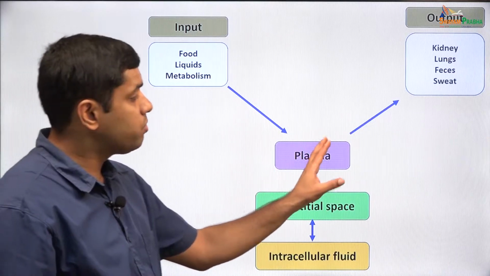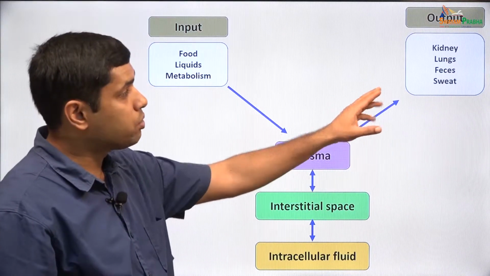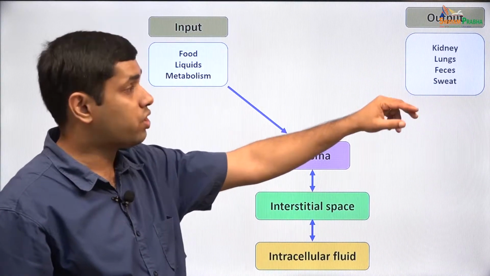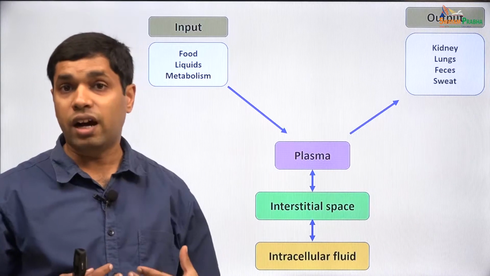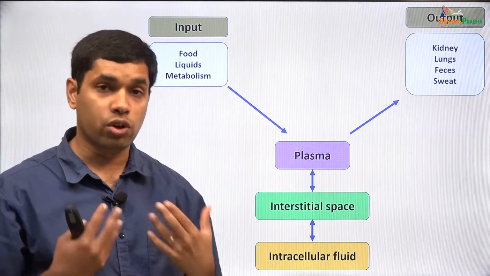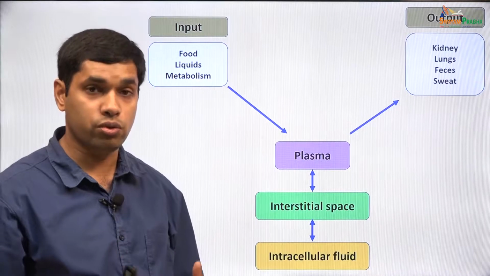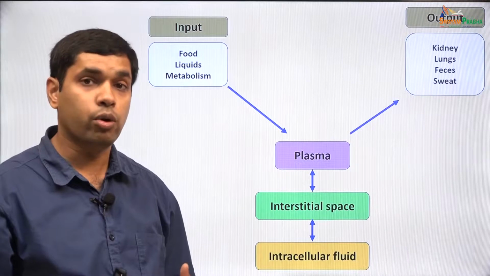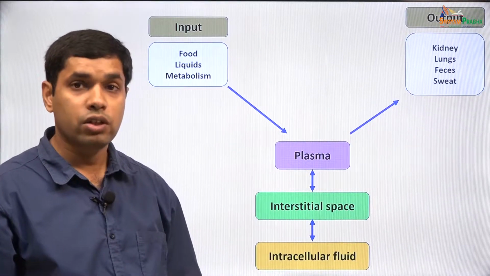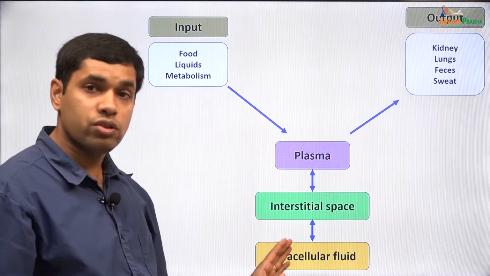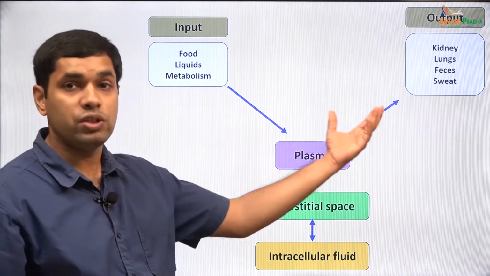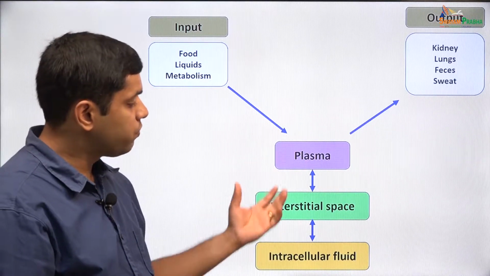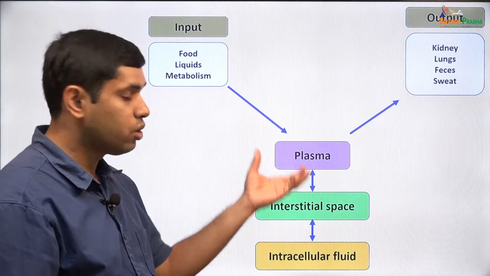Similarly, if water has to be excreted, this water output happens primarily through the kidney in the form of urine. Also during feces there is water excretion. When we breathe out, water vapor, and so there is water loss due to breathing out, and also through the sweat from our body there is a lot of water loss. So, these are the ways in which we take water into our system, and the ways in which we remove water from the body, and these are the ways in which the different body fluid compartments interact with one another.